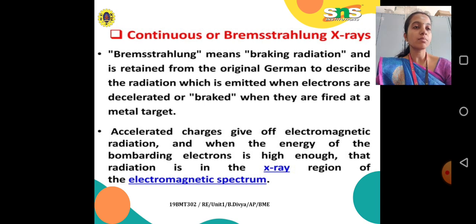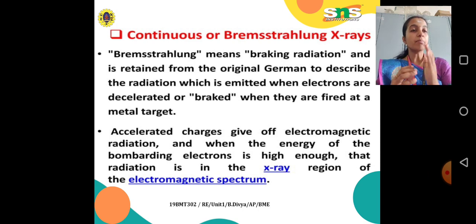Bremsstrahlung means braking radiation and is retained from the original German to describe the radiation which is emitted when electrons are accelerated, decelerated or braked when they are fired at a metal target. Once the electrons are decelerated, that is stopped, it is like a stopping, right?